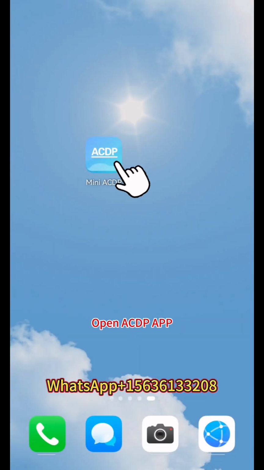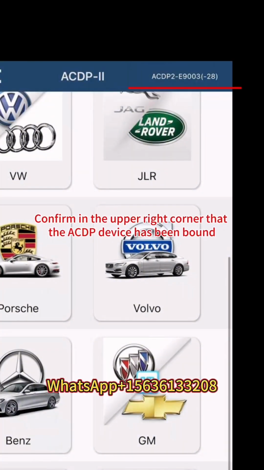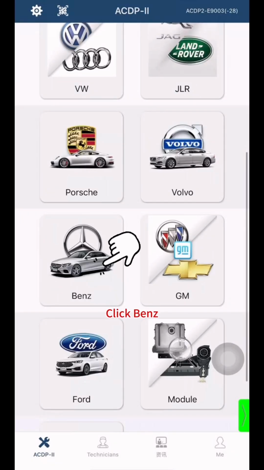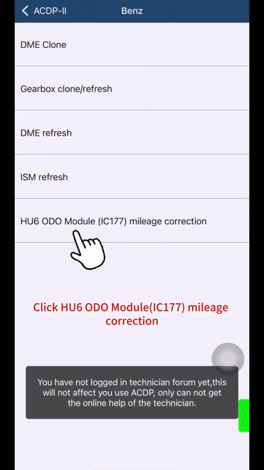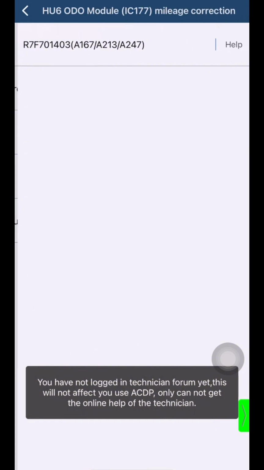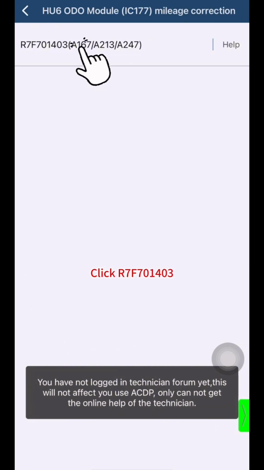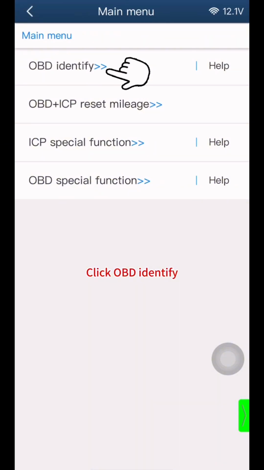Open ACDP app. Confirm in the upper right corner that the ACDP device has been bound. Click Benz. Click HU6 Audio Module IC177 Mileage Correction. Click R7F701403. Click OBD Identify.